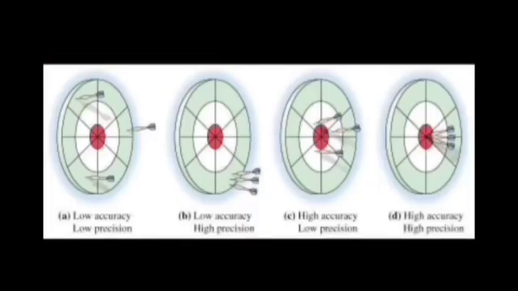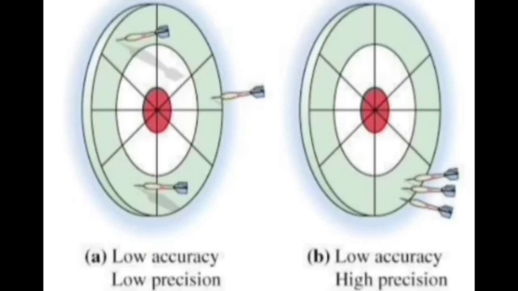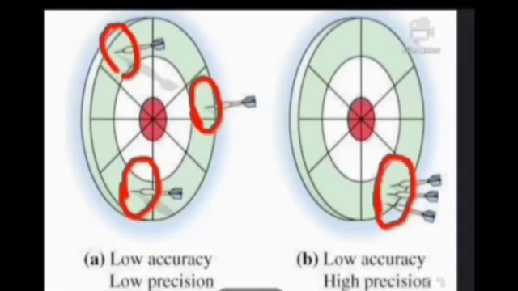See the slide. These are the four cases to understand accuracy and precision. In the first case, all the arrows are pointed in different places. So, precision is low. And all the arrows are not close to the midpoint, so accuracy is also low. In the second case, all the arrows are close to each other, so precision is high, but they are not close to the midpoint. So, accuracy is low.